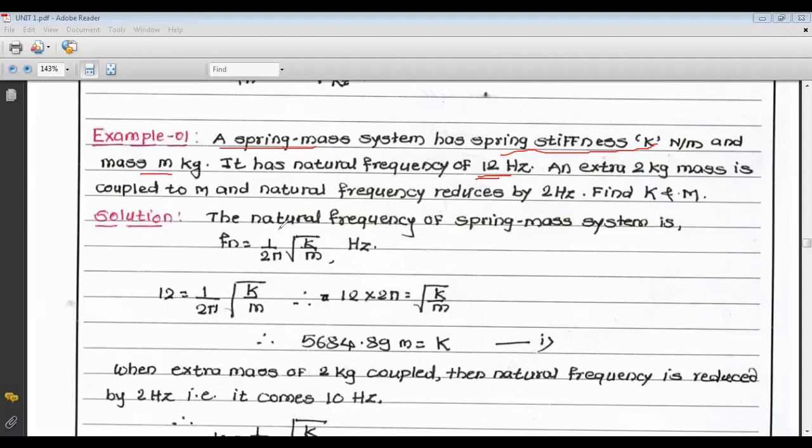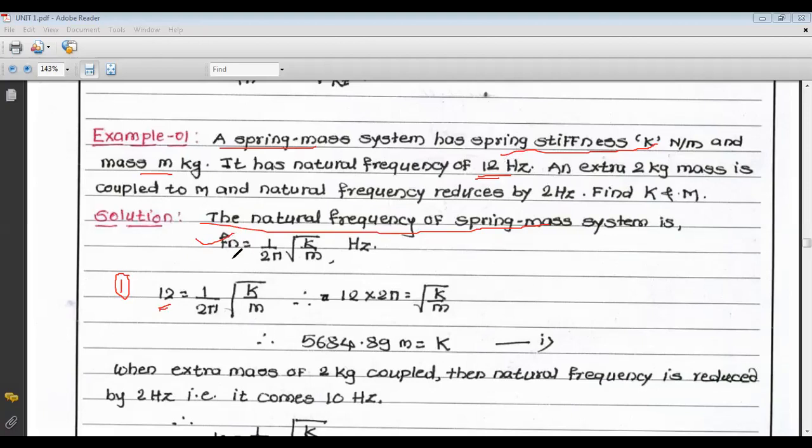For a spring mass system, the natural frequency is given by Fn is equal to 1 upon 2 pi square root of k by m. In the first condition, the natural frequency is 12 Hertz. Since the natural frequency is given in Hertz, we use the formula of Fn. If the natural frequency is given in radian per second, then you have to use the formula of omega n.